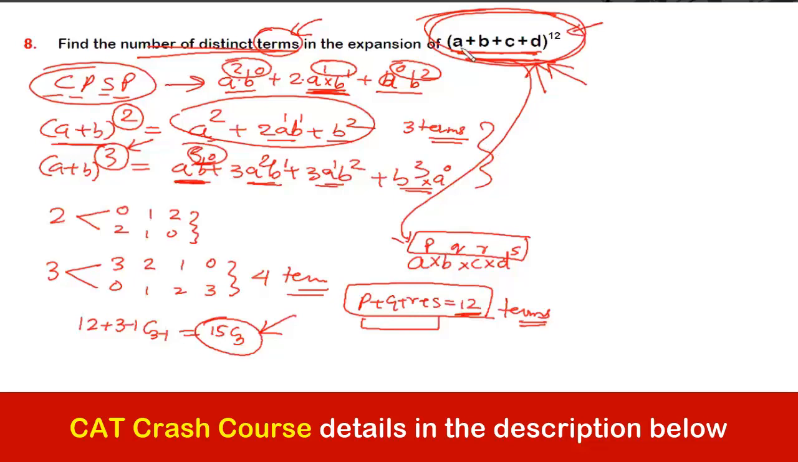How many variables are there? 4. Every term will contain the 4 variables with their respective powers, which can be 0 also, right? Their powers can be 0 also. But the total of their powers has to be 12. So the different ways in which 12 can be distributed among these 4 will give me the different number of terms. So the different number of integral solutions for this equation will be the different number of distinct terms. That is the connection. Okay?